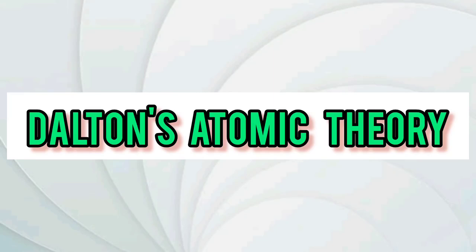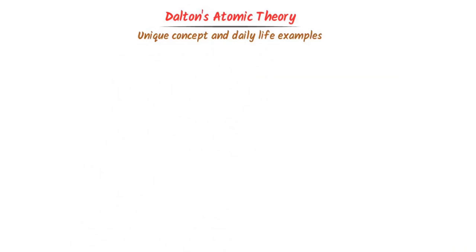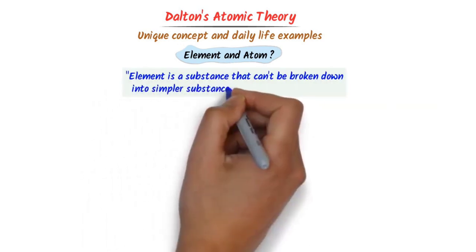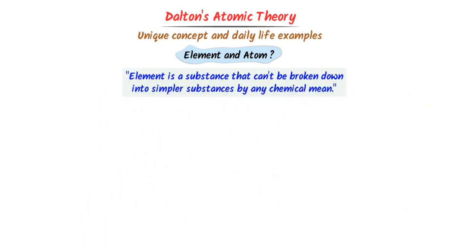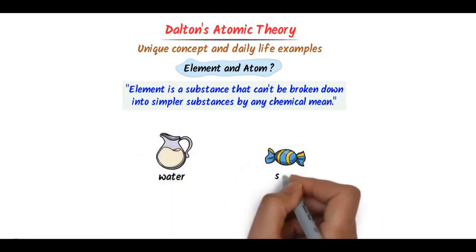So today we are going to be talking about Dalton's atomic theory. So let's get started. Dalton's atomic theory, a unique concept with daily life examples. First of all, we will discuss the basic concept of elements and atoms. We know that every book says that an element is a substance that cannot be broken down into simpler substances by any chemical means. Let me teach you a super easy concept.